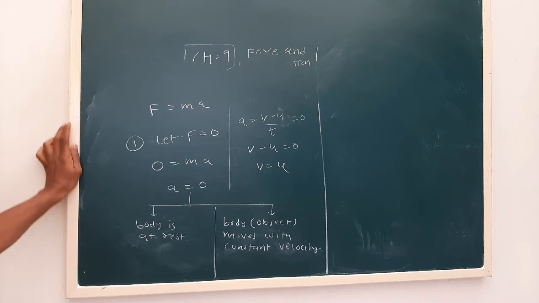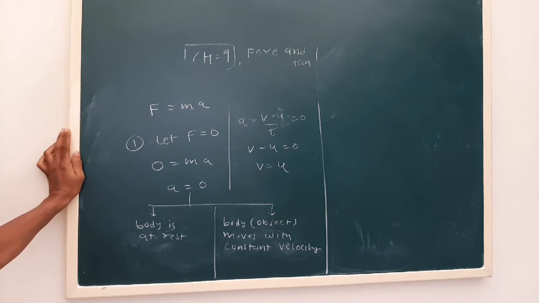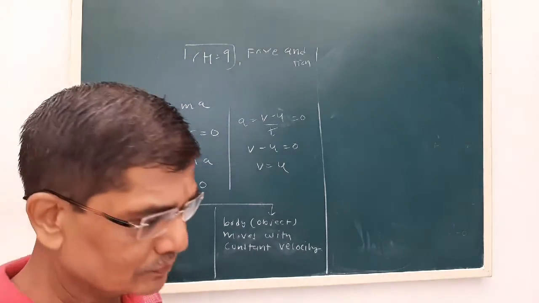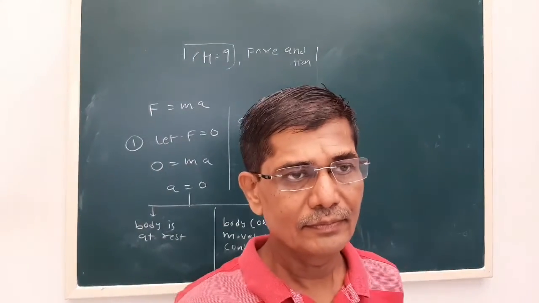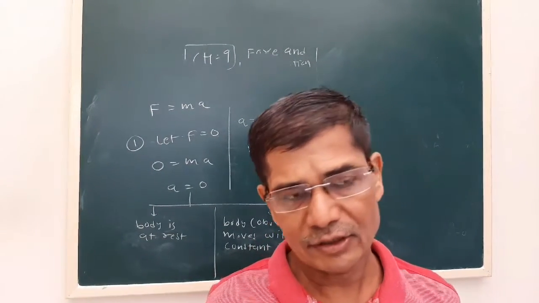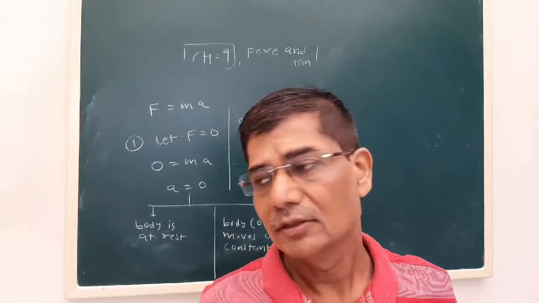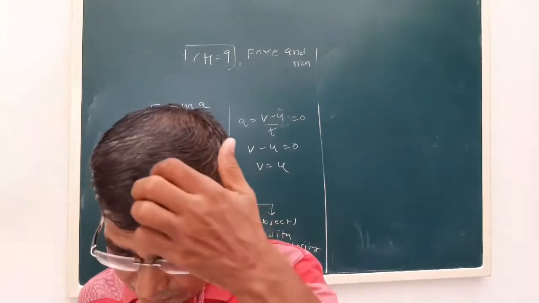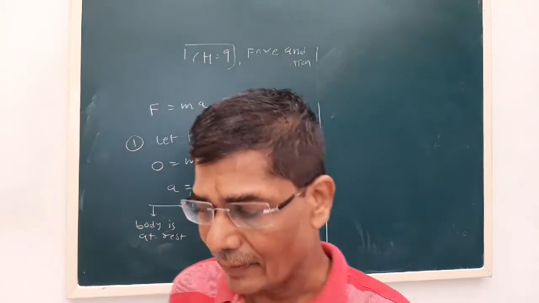Now, in the beginning of the lesson we saw Galileo's observation. If there is no friction, the body will continue its motion with a constant velocity forever. But we know such conditions do not exist in day-to-day life, or practically some frictional force is always there. That is why we see the body stops its motion. But see what happens in our vehicle.